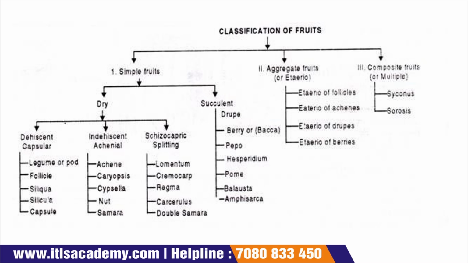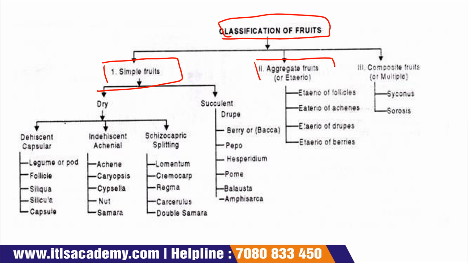Now come to the main part, the classification of fruits. These fruits are classified into three main parts. One is the simple fruit, then the aggregate fruit, which is also called etaerio fruit.